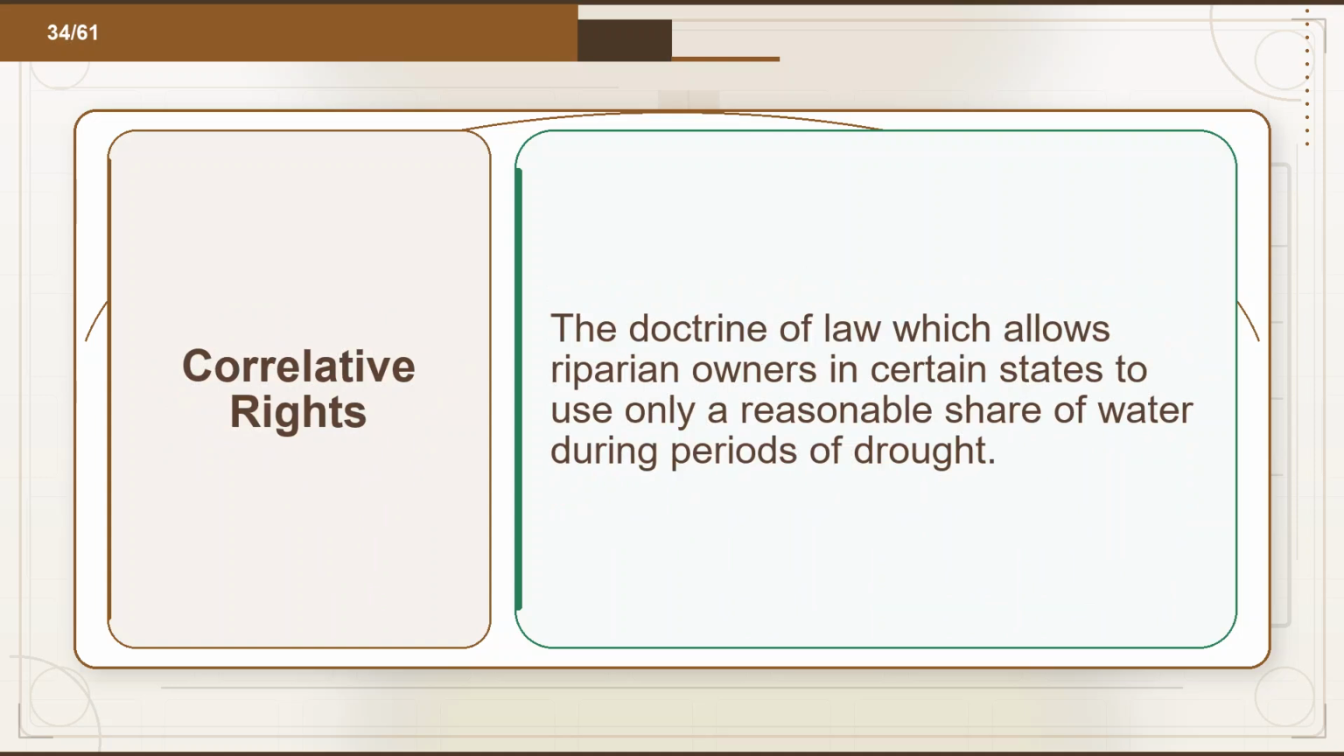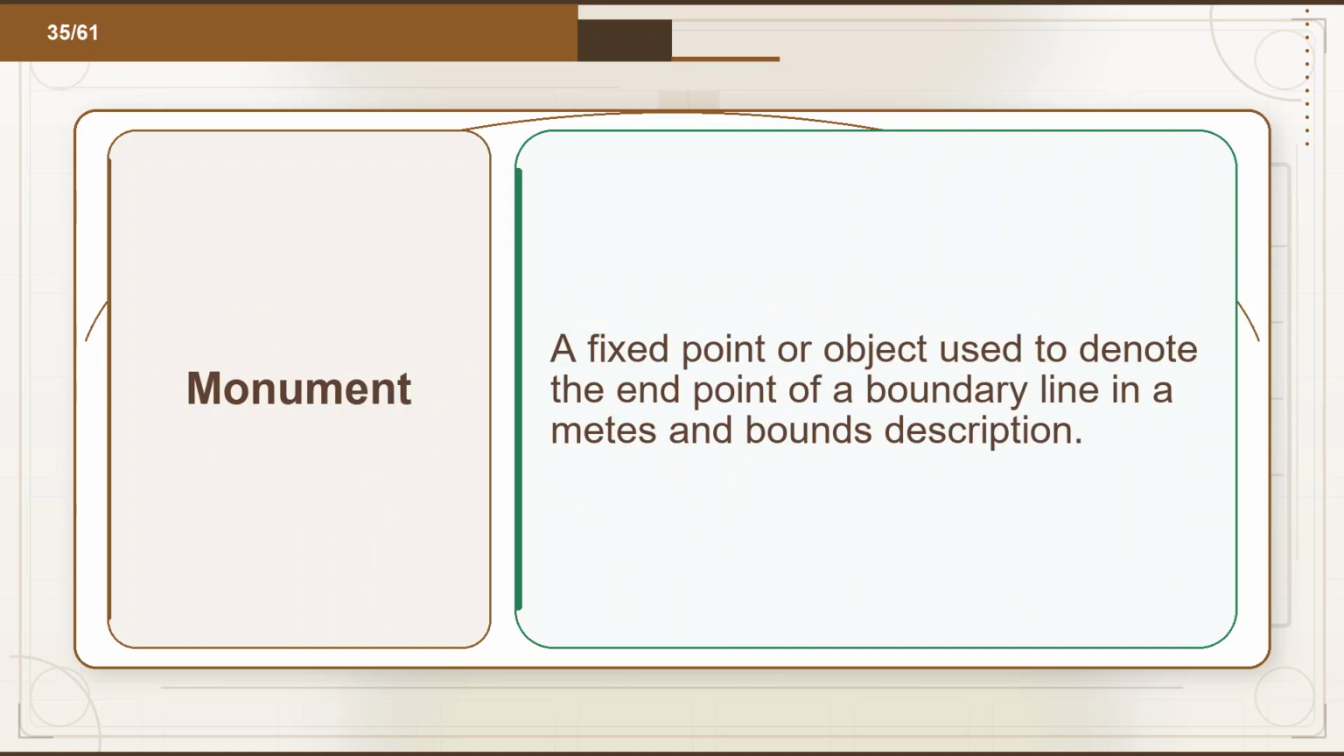Flashcard 34. Term: correlative rights. Definition: the doctrine of law which allows riparian owners in certain states to use only a reasonable share of water during periods of drought. Flashcard 35. Term: monument. Definition: a fixed point or object used to denote the endpoint of a boundary line in a metes and bounds description.